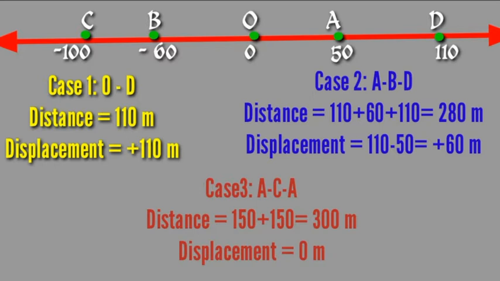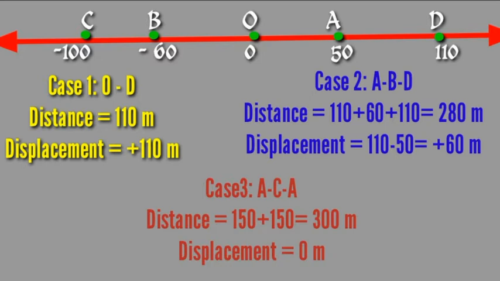What is the distance in that case? In that case the distance becomes 110 meter from O to D. And what will be the displacement? Displacement is also 110 meter. That means it is moving along the straight line towards the right side, so it is considered a positive value. Plus 110 meter is the displacement.